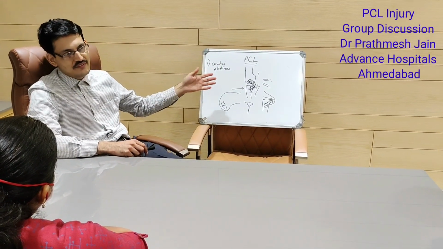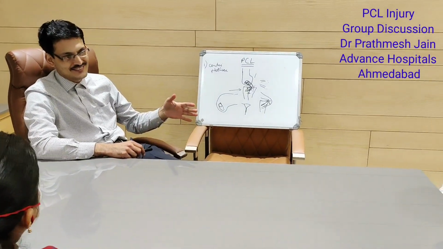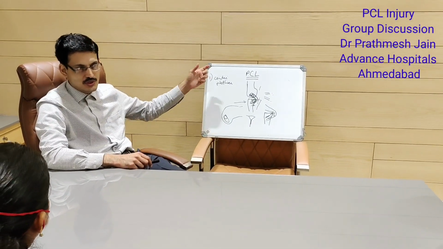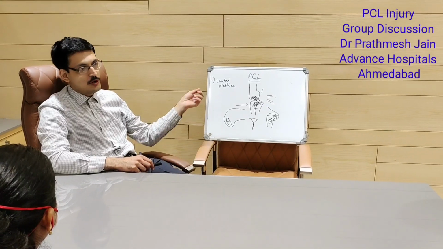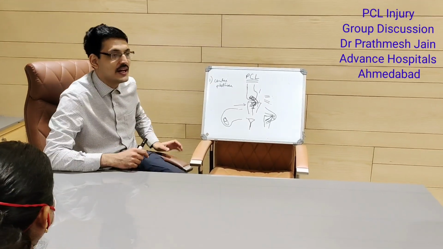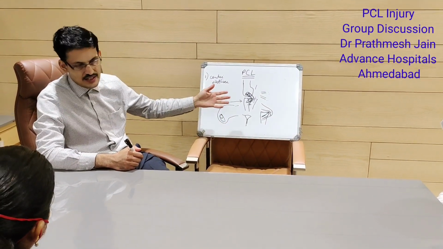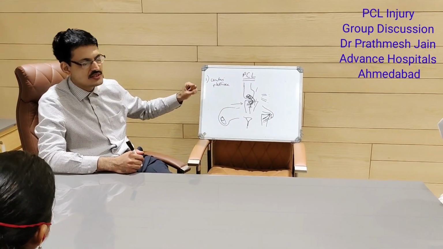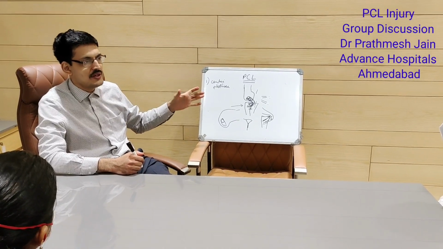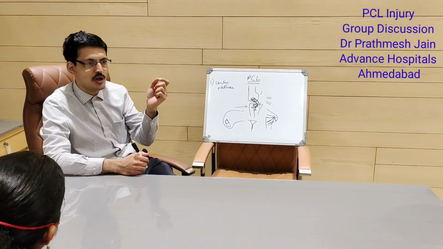So obviously if it is a grade 1 injury you don't want to do that, because your reconstructed ligament will not be stronger than a grade 1 injury of the PCL. But with this technique that I am describing, the PCL augmentation concept, we are not damaging even a small part of the PCL.